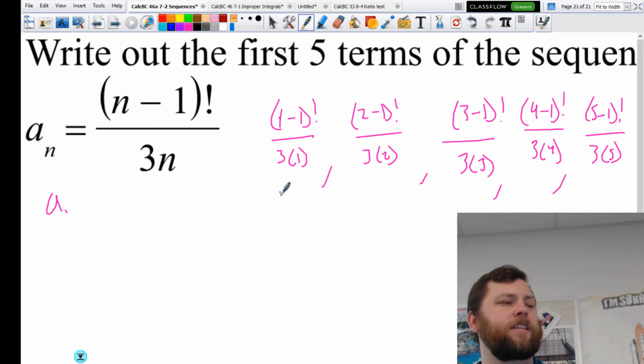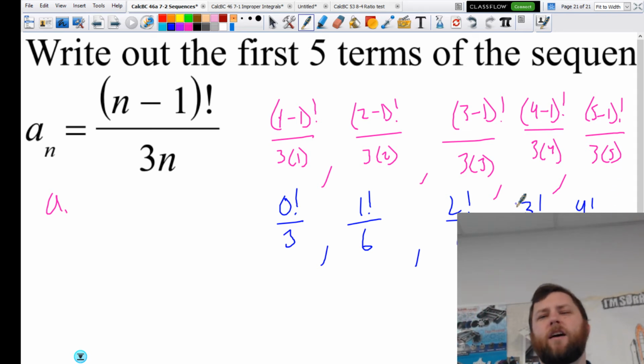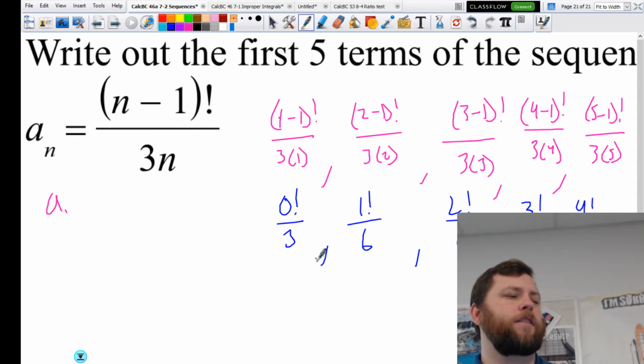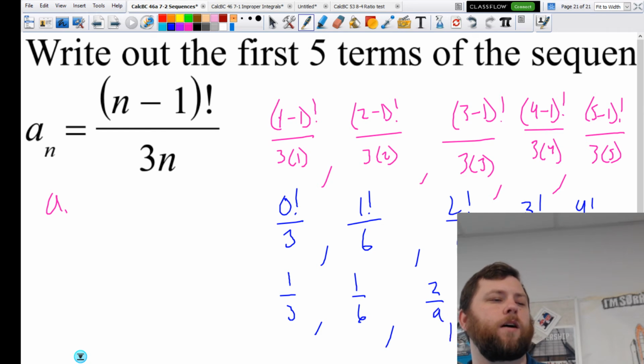We're going to paste this. This is 0 factorial over 3. 1 factorial over 6. 2 factorial over 9. 3 factorial over 12. 4 factorial over 15. Let's expand these out. I'm going to make you do it for the test, not leave it like this. This ends up being 1/3. This ends up being 1/6. This ends up being 2/9. This ends up being 6/12, or 1/2.